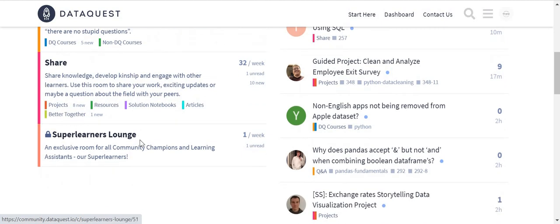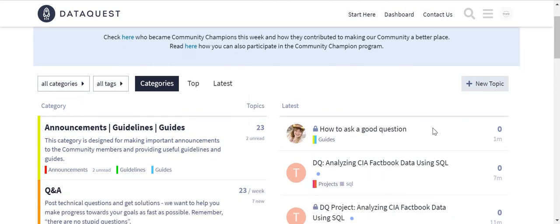And then there's the Super Learners Lounge. This is for those that have received the Community Champion badge. I have received 3 now, so I'm in that channel. So you can see the private channel. I don't really do anything on there, so don't think that maybe they share gifts or something. No. It's just a Super Learners Lounge, and I think it's a cool feeling to be there. Okay, so then we have